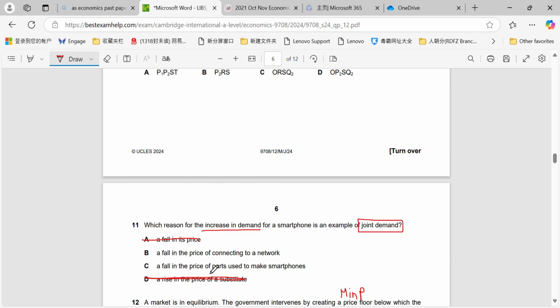Fall in the price of parts used to make a smartphone, that could be to do with joint supply, for example, but it's not a separate good, right? It's a part that is used to actually make it. But a fall in the price of connecting to a network, the network would be the complementary relationship with the smartphone. So therefore we will demand the network at the same rate as we would demand the smartphones, essentially.